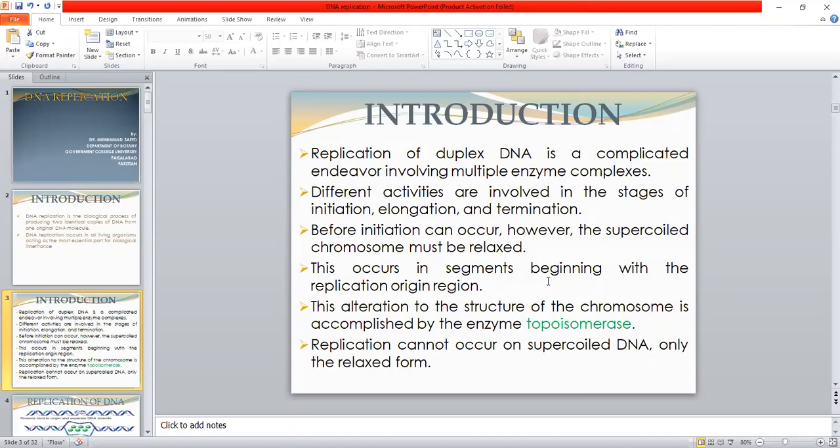This alteration to the structure of the chromosome is accomplished by the enzyme topoisomerase. The enzyme involved in the relaxation of the supercoiled DNA molecule is known as topoisomerase. Replication cannot occur on supercoiled DNA. It can only occur in the relaxed form. So the DNA molecule must be relaxed before the process of replication can be started.